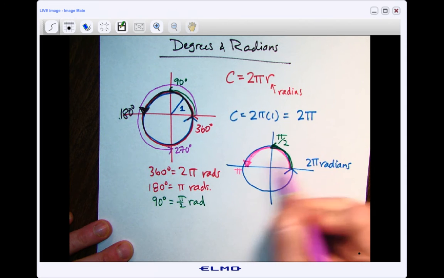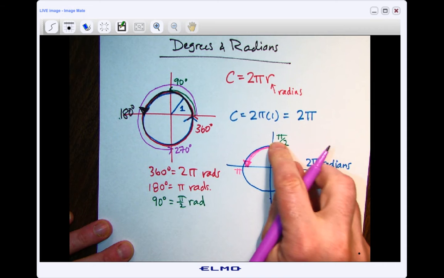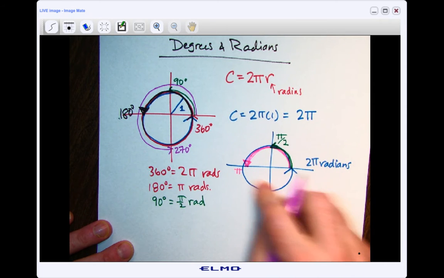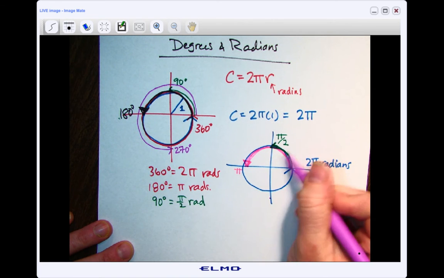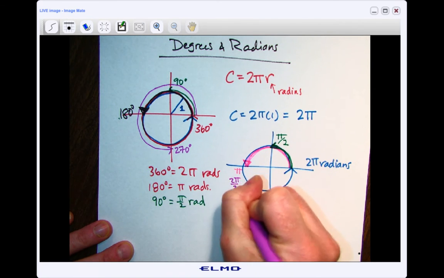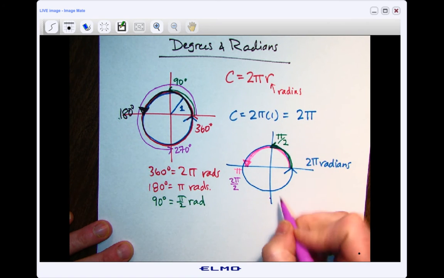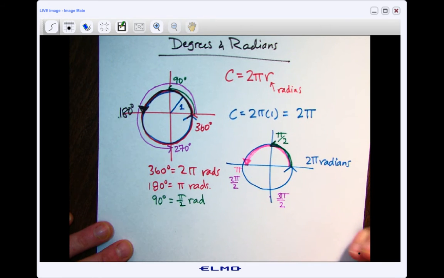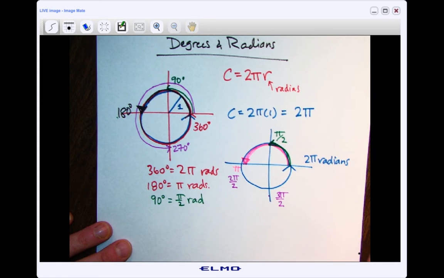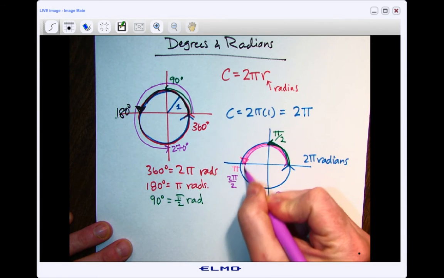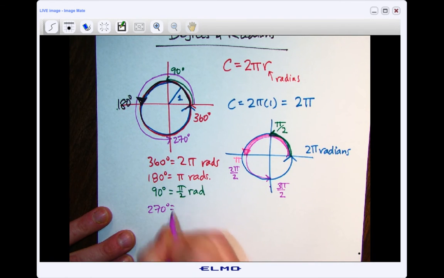So I'm here at pi, and to get down to here, I'm going to go another one of these little segments. Well, that segment is pi over 2, isn't it? So if this spin is pi over 2 and this is pi, this is the same thing as 2 pi over 2, right? That's the same thing as 1 pi, 2 pi over 2. So you have 2 pi over 2 and another pi over 2. That means that this one is 3 pi over 2. So that math is actually a lot easier than doing whatever you have to do to figure this one out if you didn't know it. Okay, so from here to here is 3 pi over 2. So 270 degrees is equal to 3 pi over 2.